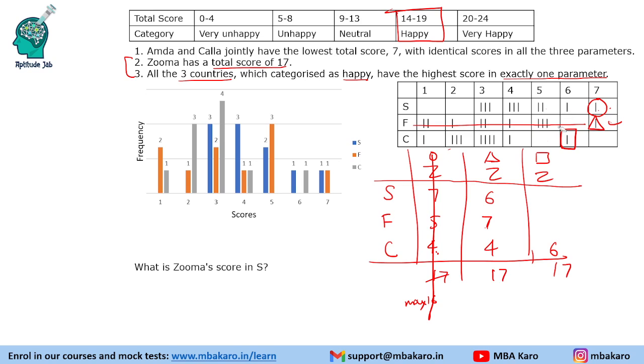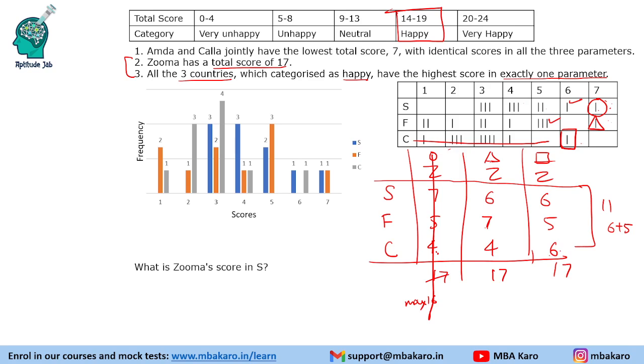Now the third case, let us say Zuma is the country represented by the square. So Zuma is this country. It has got 6 points here. It has to get 11 points in these two parameters. It cannot get 7 points in any of the parameters now. So the only possibility is 6 plus 5. So it can get 6 points in S and 5 points in F. This is how it can make 17 points again.